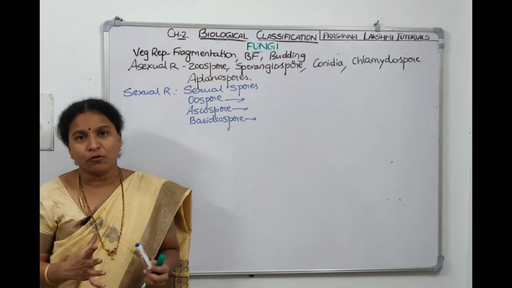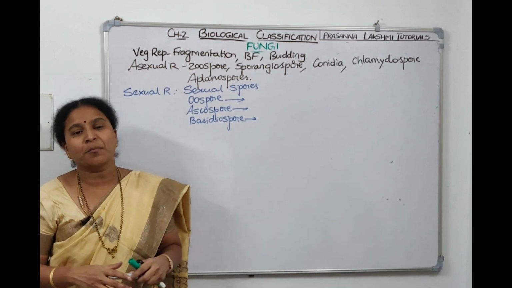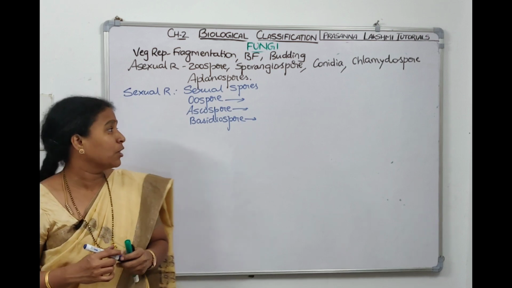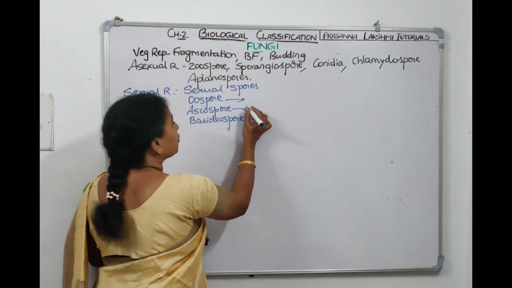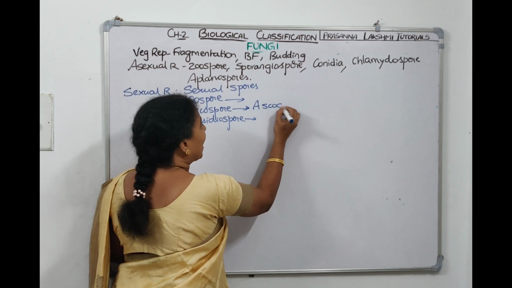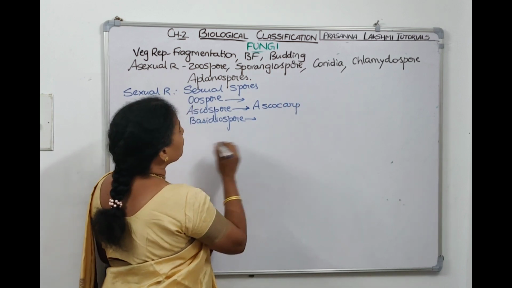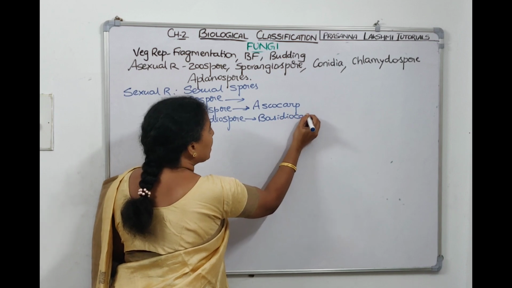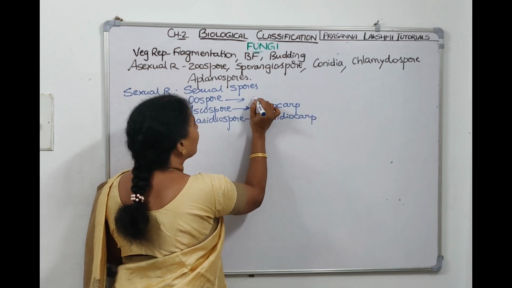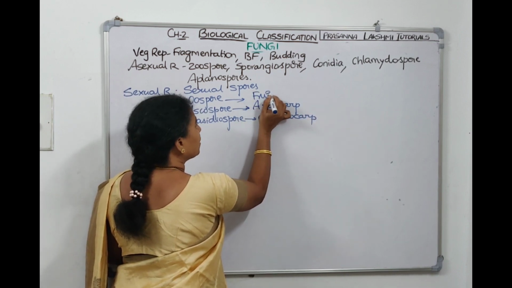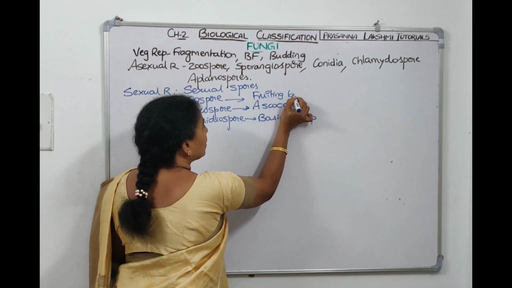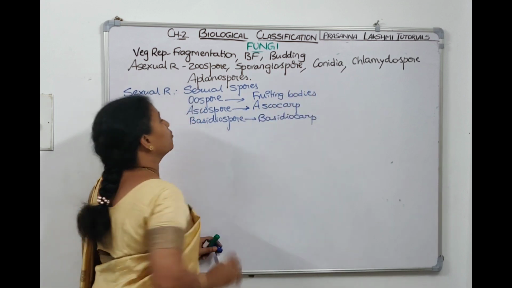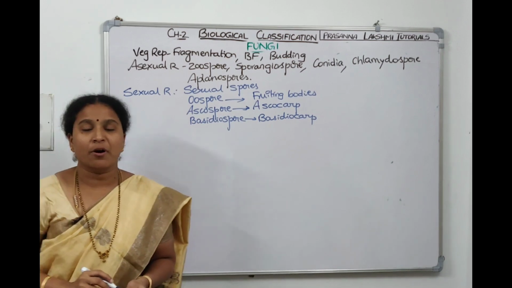Oospore is formed on a fruiting body. Ascospore is also formed on a fruiting body. They are formed on special fruiting bodies. Ascospore is formed on a fruiting body called ascocarp. Basidiospore is formed on a fruiting body called basidiocarp. And oospore is formed on just what we'll call a fruiting body. Now these are sexual spores which are formed on special fruiting bodies, right?